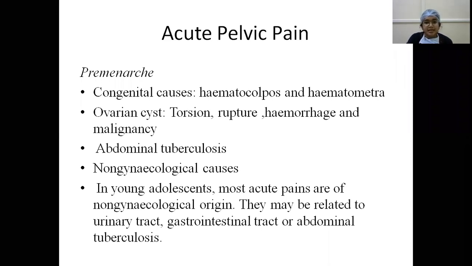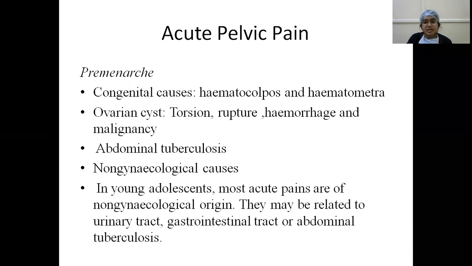What are the causes of acute pelvic pain? In premenarche, there are congenital causes, that is hematocolpos and hematometra, which is because of imperforate hymen, and ovarian cyst. It may cause torsion, rupture, or hemorrhage and malignancy, which may cause APP, and abdominal tuberculosis and non-gynecological causes. In young adolescents, most acute pains are also of non-gynecological origin. They may be related to urinary tract, gastrointestinal, or abdominal tuberculosis.